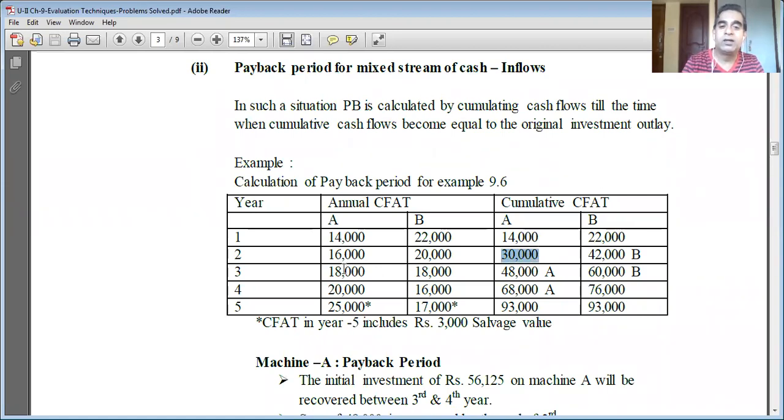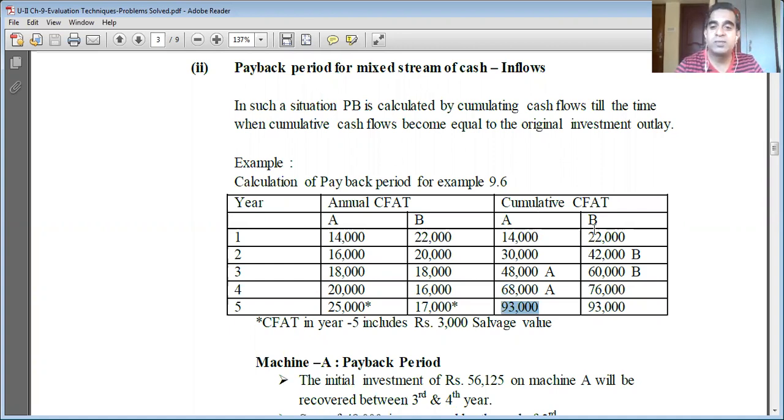Then 30,000 plus 18,000 is 48,000. 48,000 plus 20,000 is 68,000. 68,000 plus 25,000 is 93,000. So these are the cumulative cash flows after taxes for machine A.